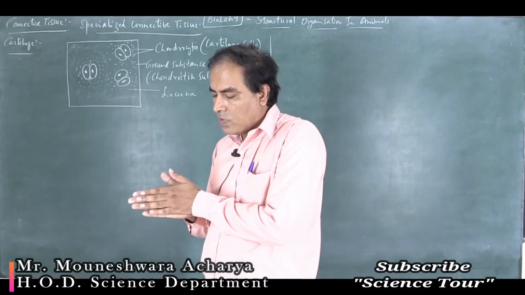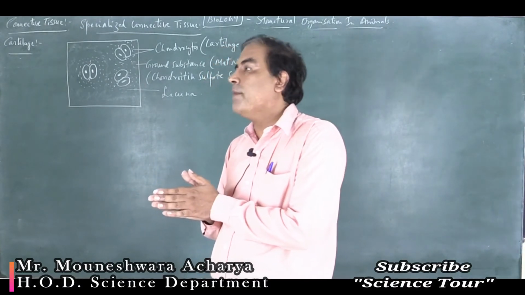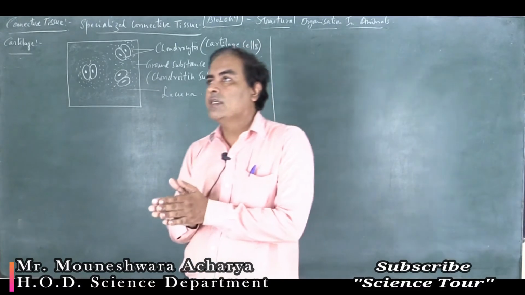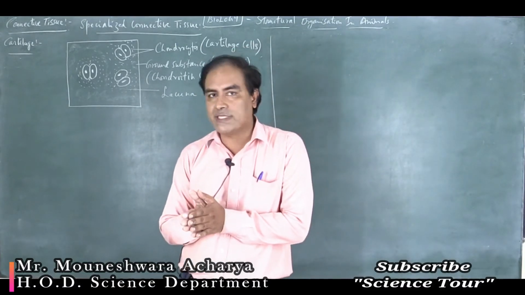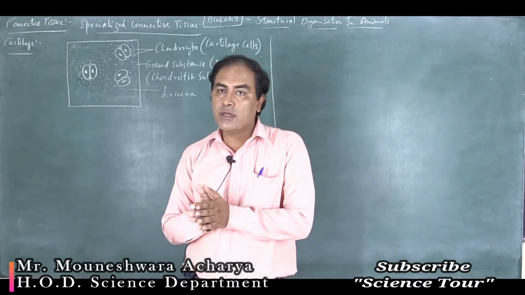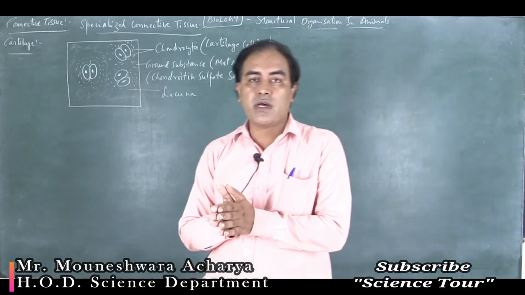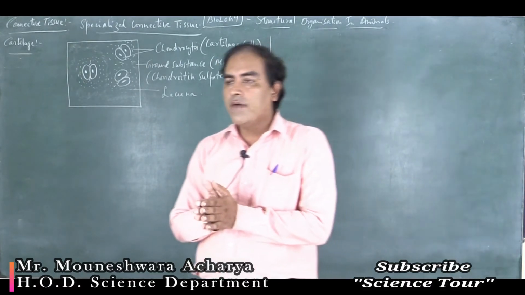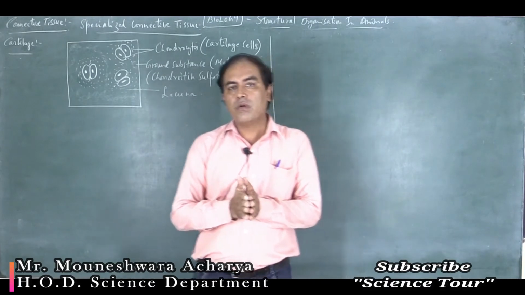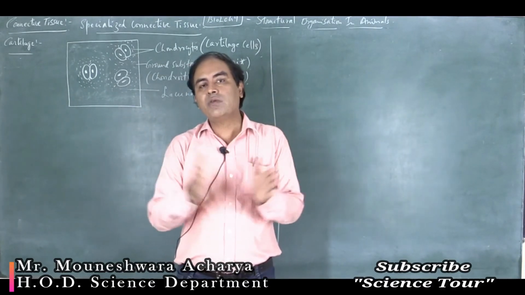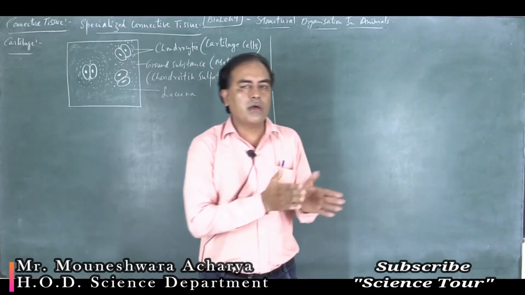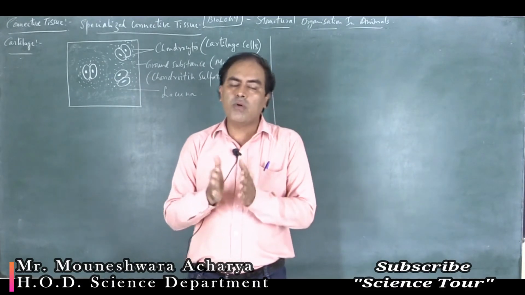So most of the cartilages from the embryo are replaced by bones in the adults. In the human embryo, most of the body parts are made up of cartilage. When the embryo grows into adult, then most of these cartilages are replaced by the bones.